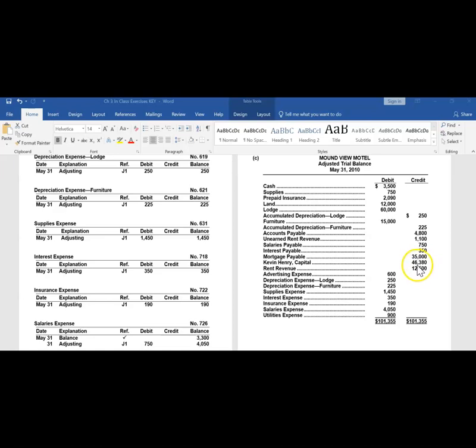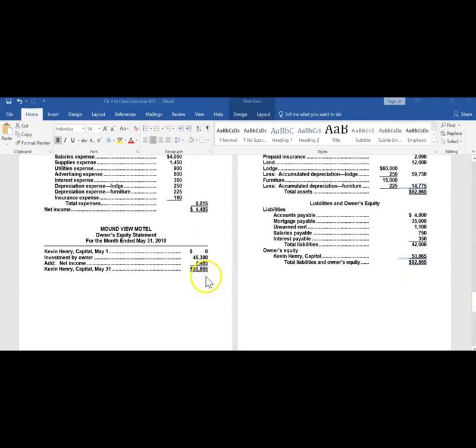We'll make the assumption that the owner invested $46,380 into that account, which would cause the balance to now be $46,380.